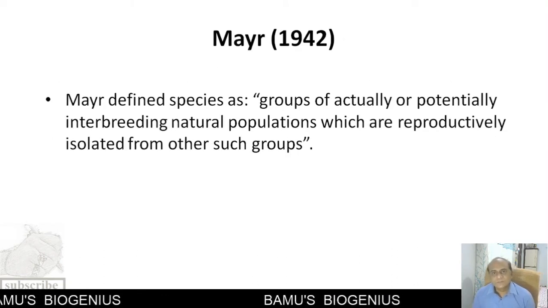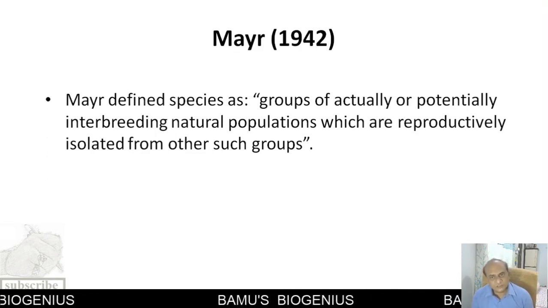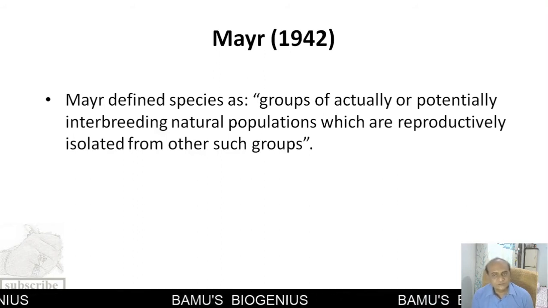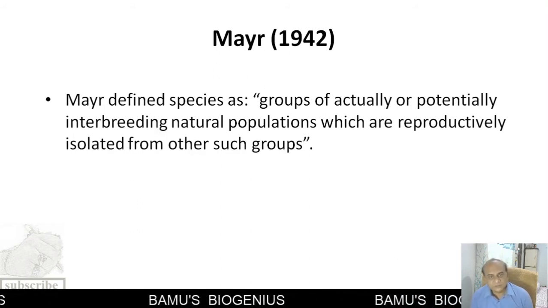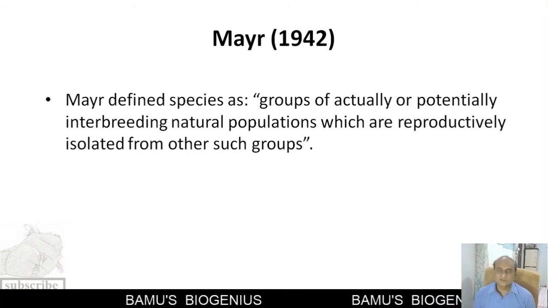Then Mayr in 1942 defined species as groups of actually or potentially interbreeding natural populations which are reproductively isolated from other such groups.